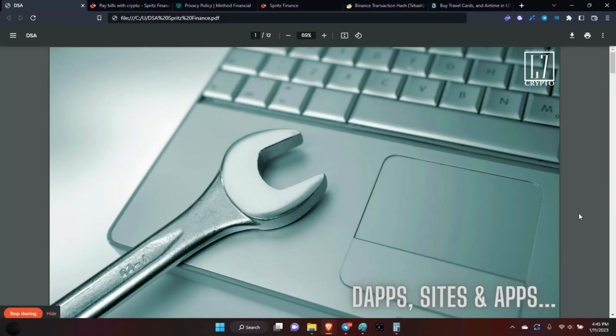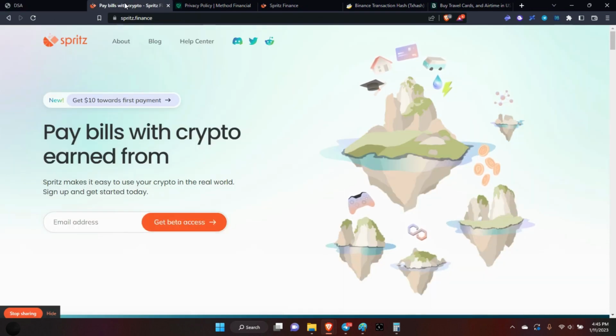Welcome to a new series, which is going to be titled Dapps, Sites, and Apps. Now, this series is going to have Dapps, sites, and apps that you can use to help you navigate your way to your financial goal. Let's get to it. All right, so first up is going to be Spritz.